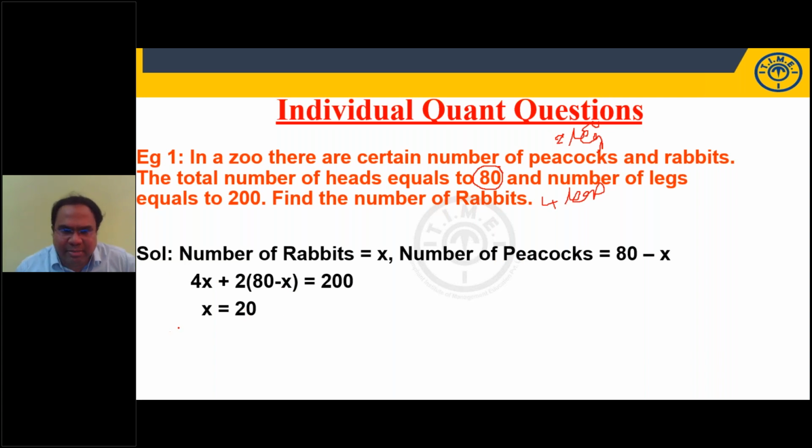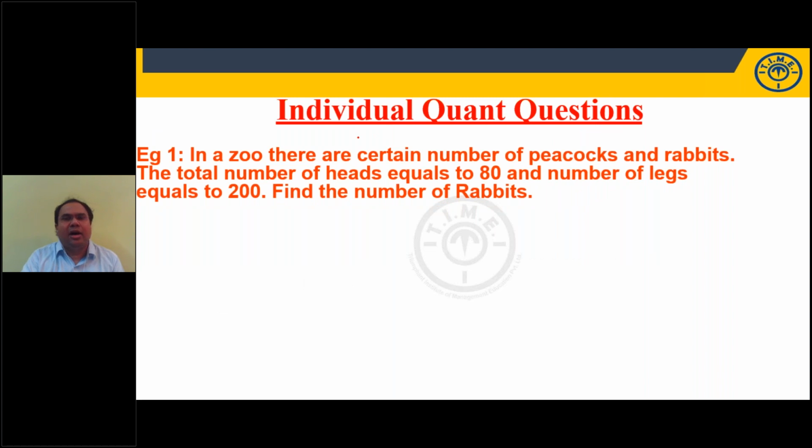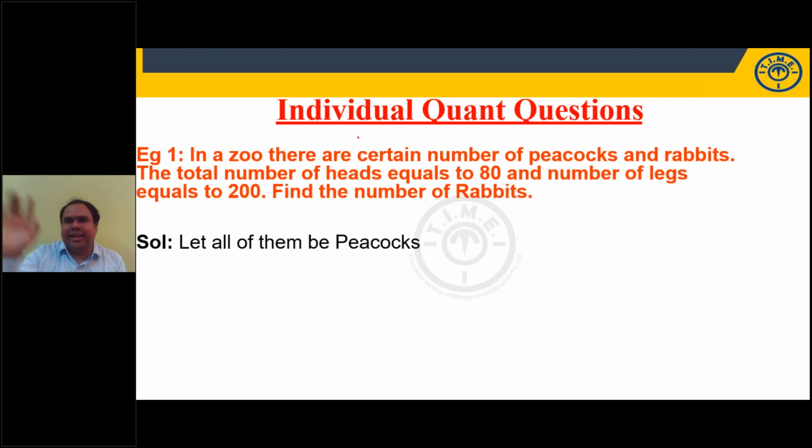Some of you might frame 2 equations, x, y, x plus y is 80, then 2x plus 4y is equal to 200, and solve. Don't do all this. What is important is taking coaching is very important. Why is taking coaching important? Because of the smarter way of solving this question. This question I can solve orally. How will you solve orally? Let us say all of them are peacocks. Let's say all 80 that are present are peacocks. Let us assume all of them are peacocks.